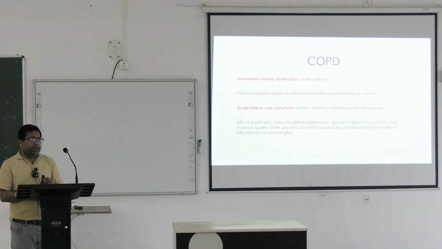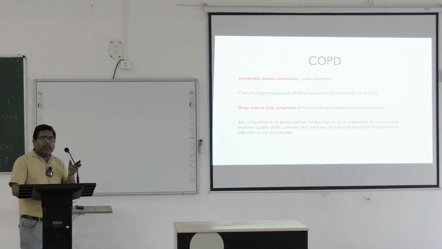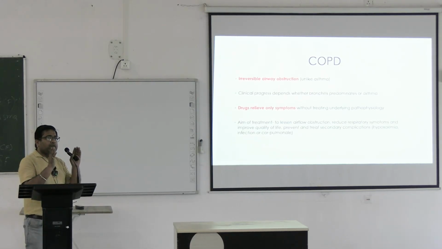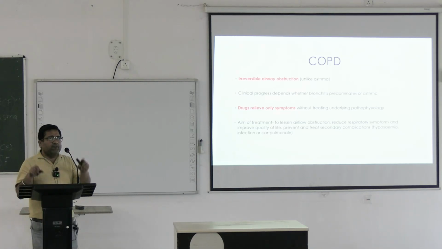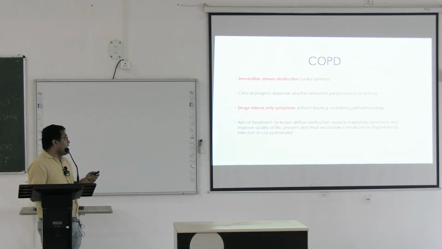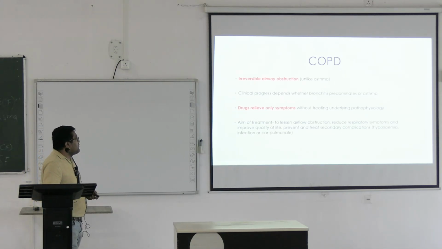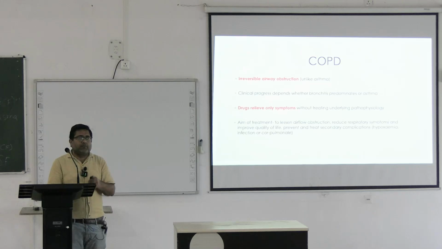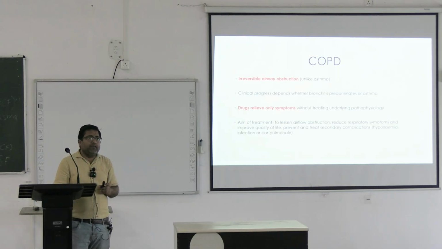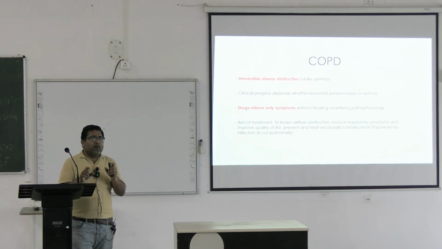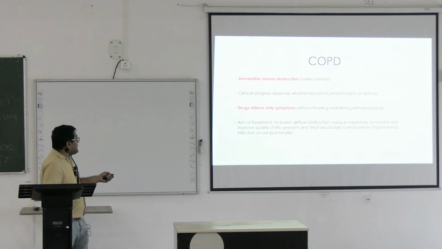Then coming to COPD. The basic difference between COPD and bronchial asthma is that bronchial asthma is a reversible chronic inflammation of the airway mucosa, and COPD is irreversible. So it's an irreversible airway obstruction unlike bronchial asthma. So what is the goal of therapy in COPD? We don't think of decreasing the inflammation. We think of relieving the symptoms because it's an irreversible case. So clinical progress depends on whether bronchitis predominates over asthma.